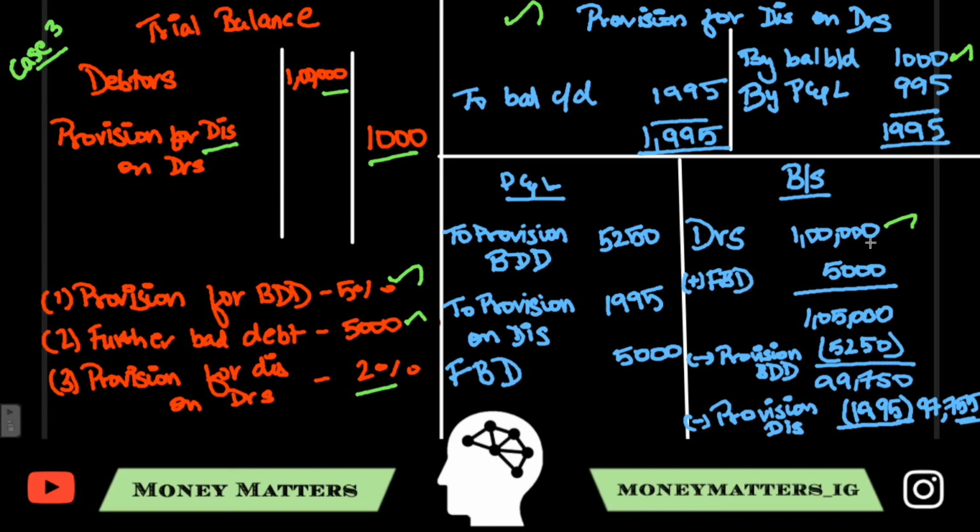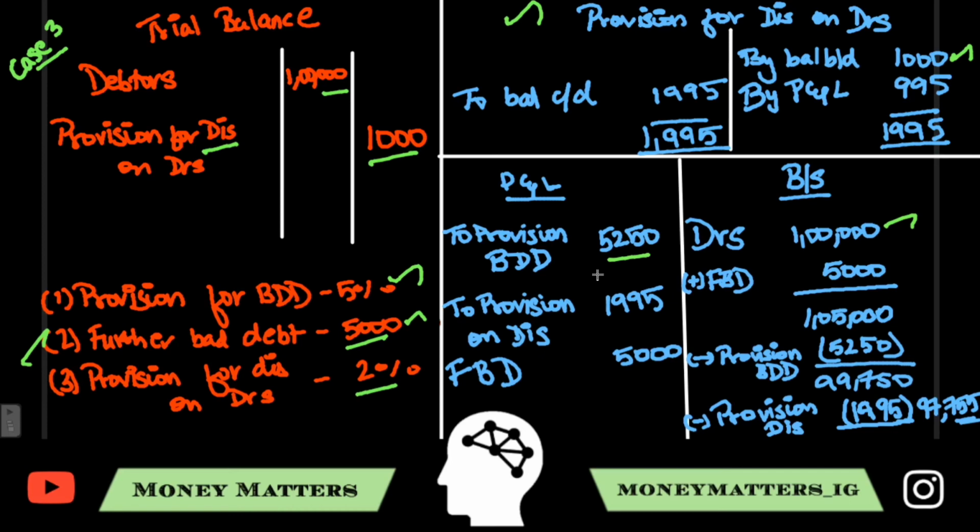So, you'll have to search for any further bad debts, and here there's further bad debts of 5,000. So, you'll have to add that with the debtors, and you'll get the total of 1,05,000. Now, for this 1,05,000, you'll make a provision which is 5%, and you'll get 5,250, and the amount after that would be 99,750. Now, looking in the trial balance again, there is no opening provision for bad and doubtful debts. So, there's no need to prepare a ledger. So, this provision you'll directly charge in the P&L as 5,250, and the further bad debts also should be charged in the P&L for 5,000.